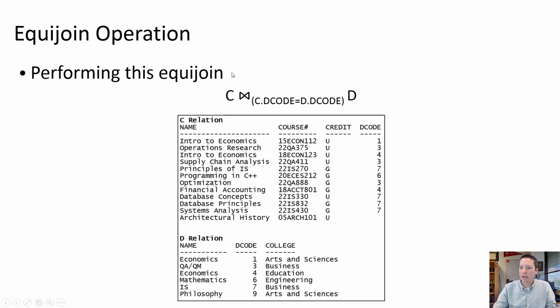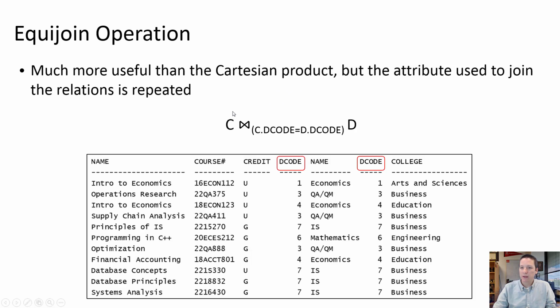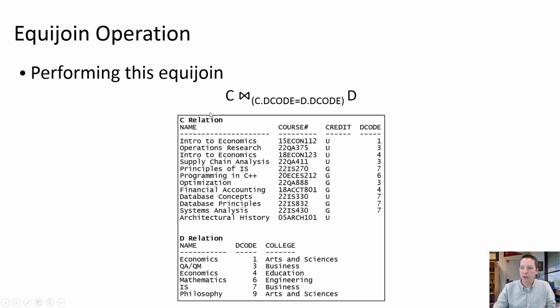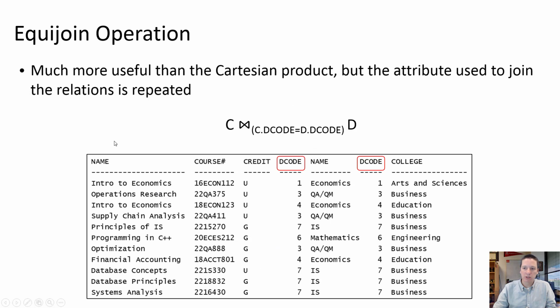So this relational algebra expression, C join D, on this expression of equality is going to generate a new relation that has a degree equal to the number of attributes in C plus the number of attributes in D. So we had 1, 2, 3, 4 attributes in C and 1, 2, 3 attributes in D. So the resulting relation has 1, 2, 3, 4, 5, 6, 7 attributes. And then a number of tuples that equal the number of times that this evaluates to true.